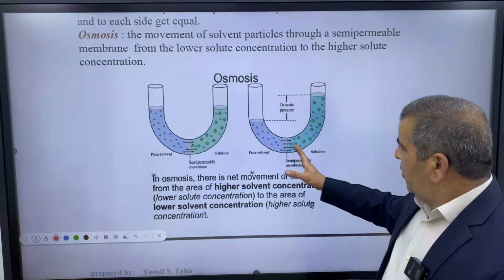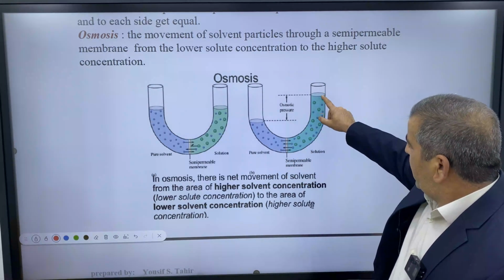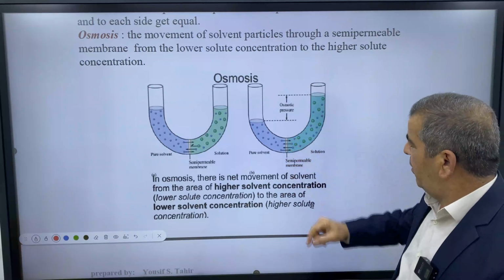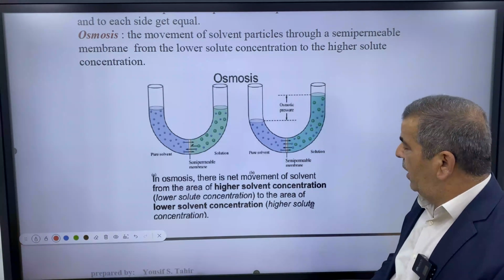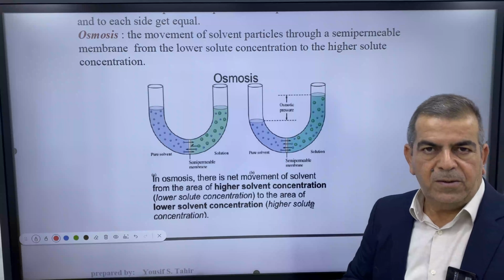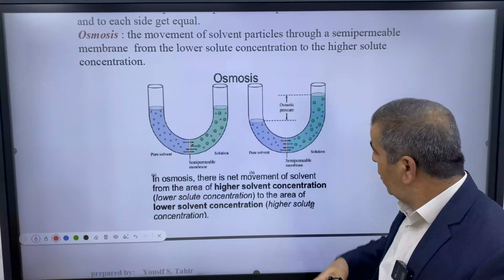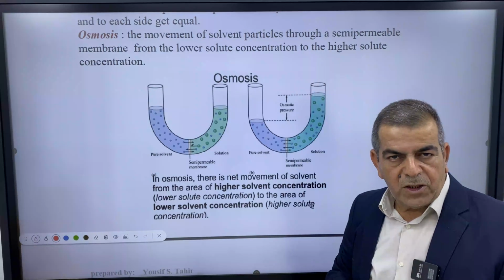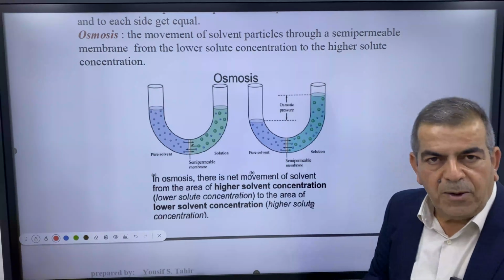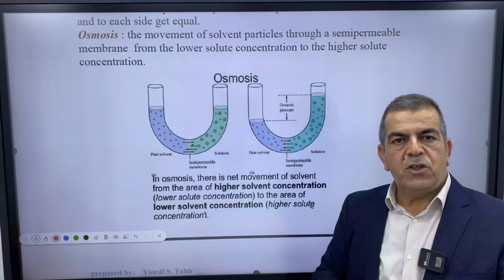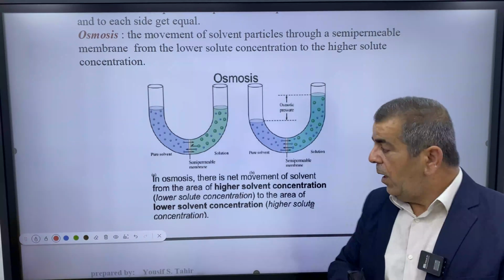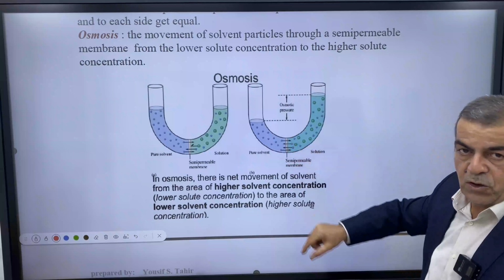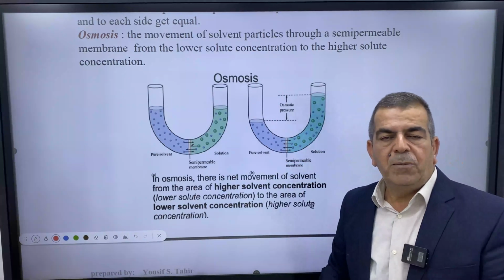When would osmosis stop? When the pressure exerted by this column, by this arm, on the semi-permeable membrane can stop it. In this case, the pressure that stops osmosis, we're going to call osmotic pressure. So what is osmotic pressure? It's the amount of pressure exerted by this column that stops osmosis through the semi-permeable membrane.